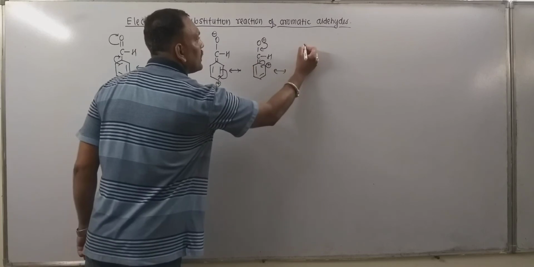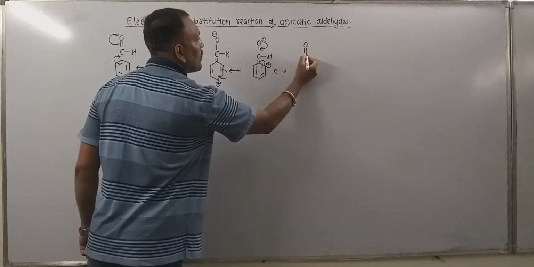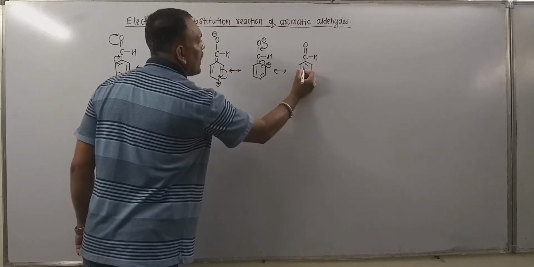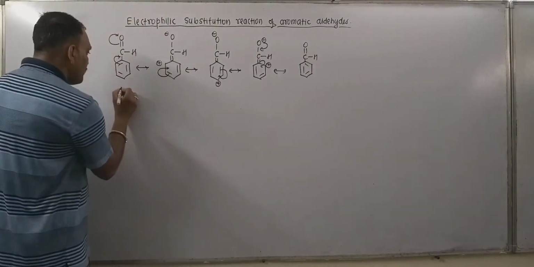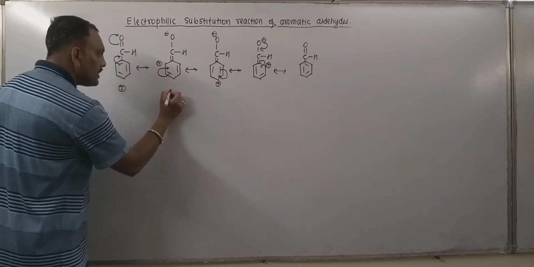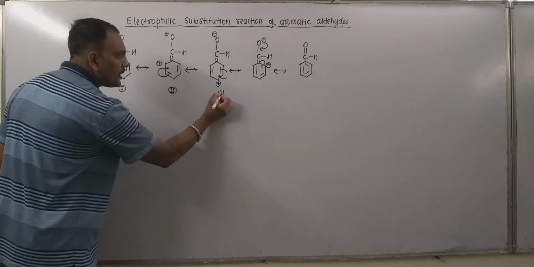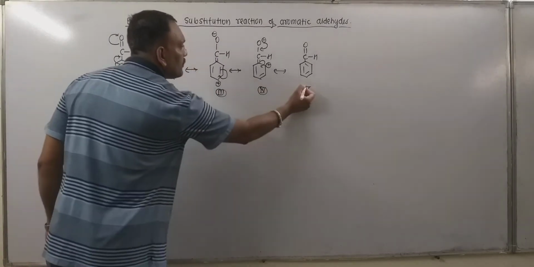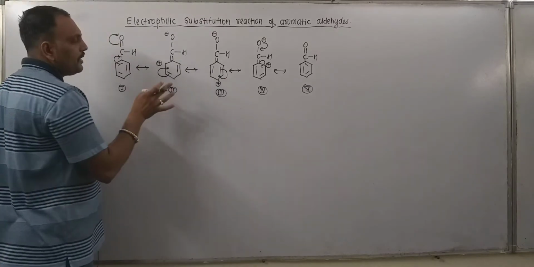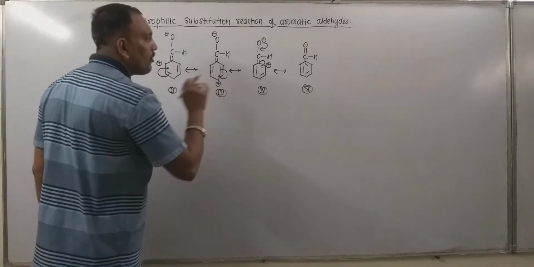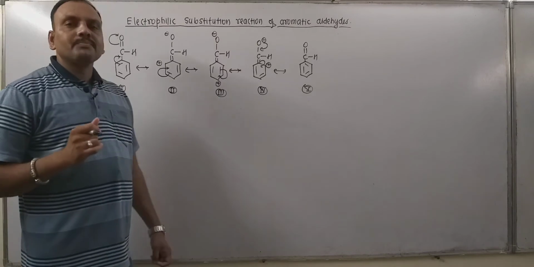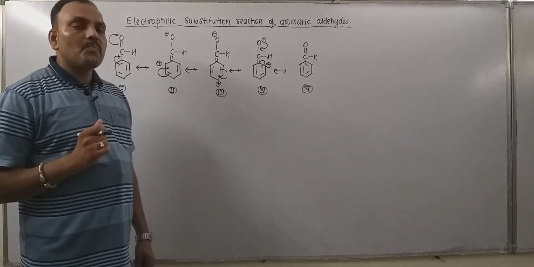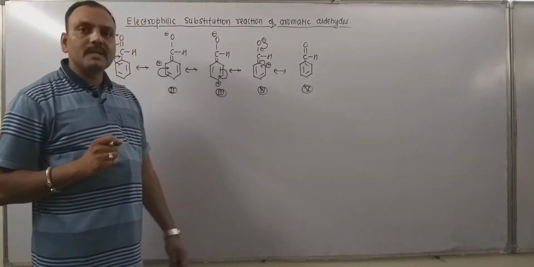So this is the last possible resonating structure which can be drawn. Now if the first structure is numbered 1, this has 2, 3, 4 and 5. Resonating structures 2, 3 and 4 indicate that at the ortho and para positions a positive charge accumulates.